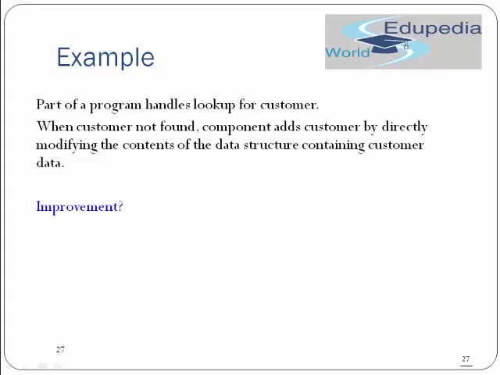So this is an example of content coupling, where when a customer is not found, the component adds that customer by directly modifying the data structure. You can see the content is getting modified when some condition occurs. When the customer is not there, its data is added.